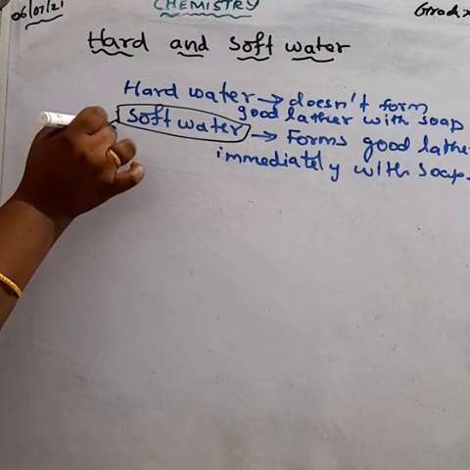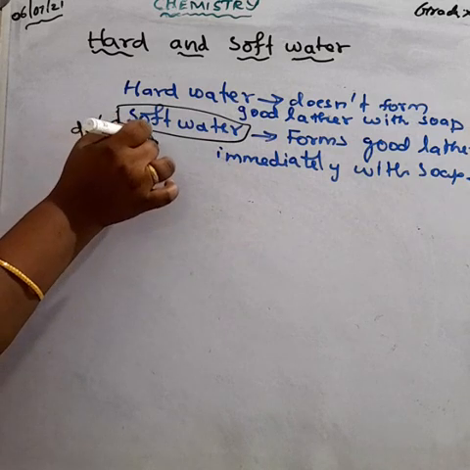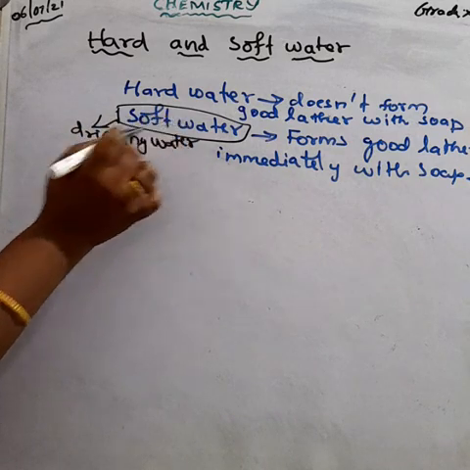Understood? So what is the reason for the hardness of the water?